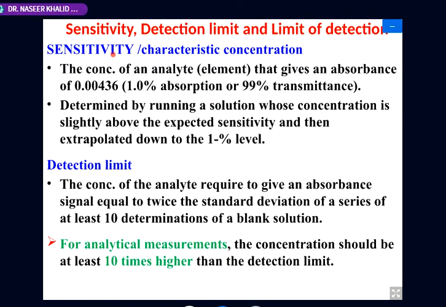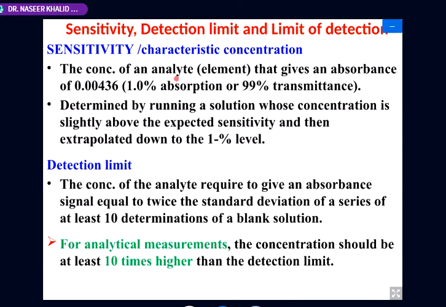Now, these two terms are very important: sensitivity and the detection limit. And sensitivity is also known as characteristic concentration. This concentration is different for different elements. Mind it. What is that?